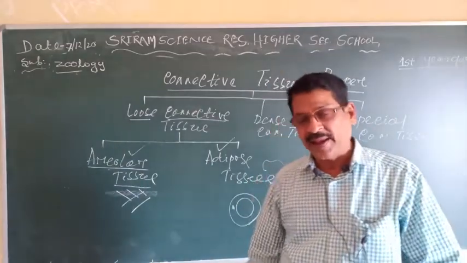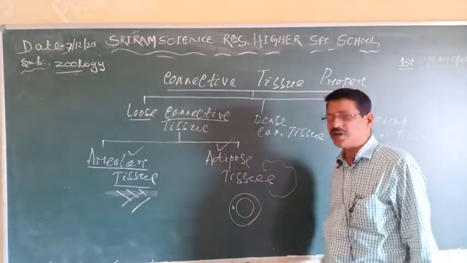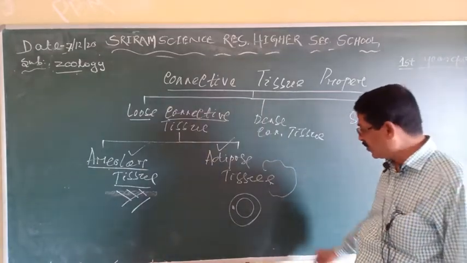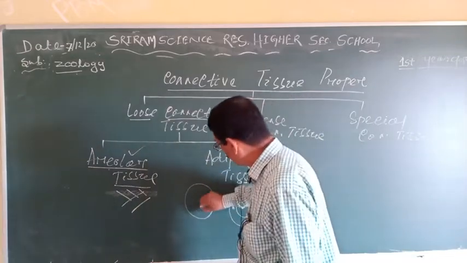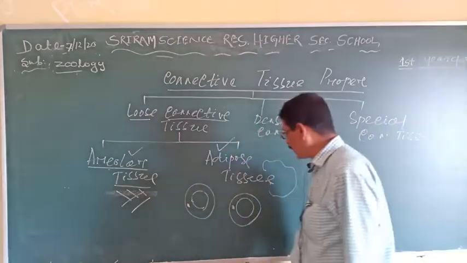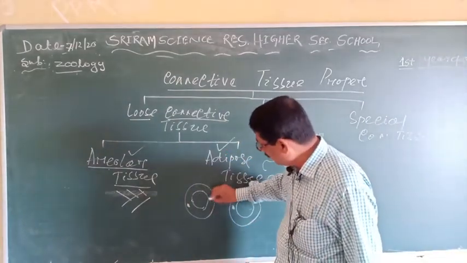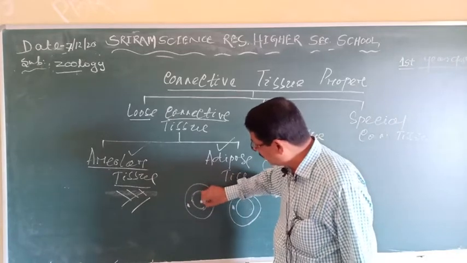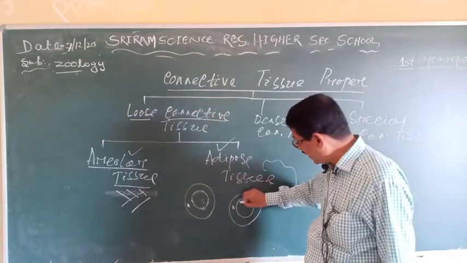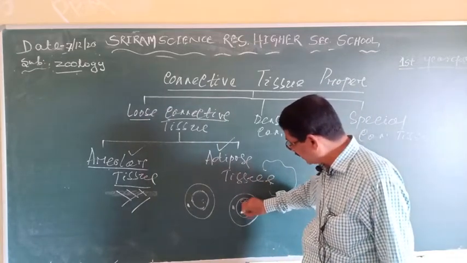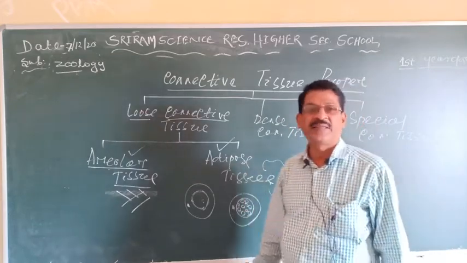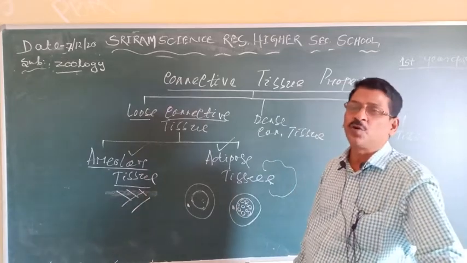Clear? And again, the adipose tissue is of two types. One is white or yellow adipose tissue, another is the brown adipose tissue. In the white adipose tissue, the fat is deposited in one globule, so it is called monolocular. And in the brown adipose tissue, cells contain fat bodies in several lobules. This is called multilocular.